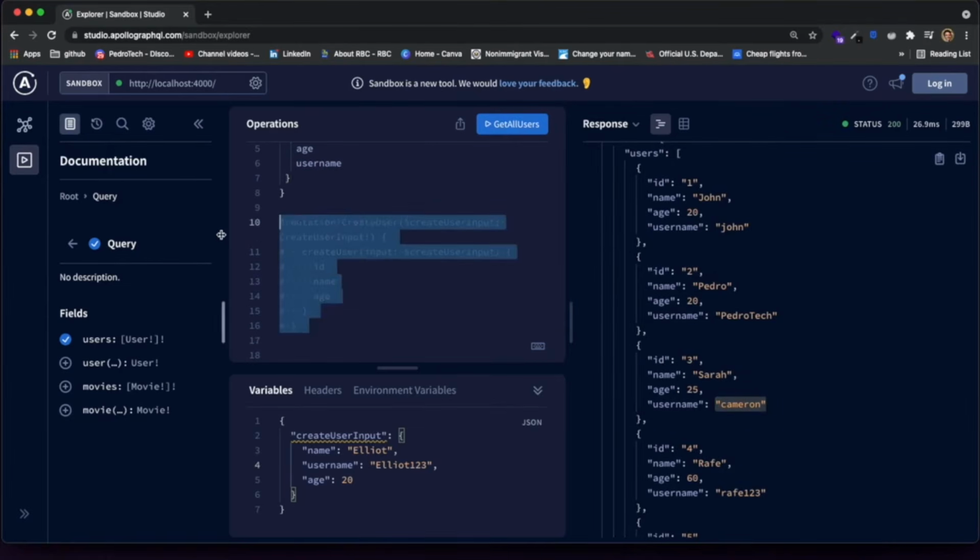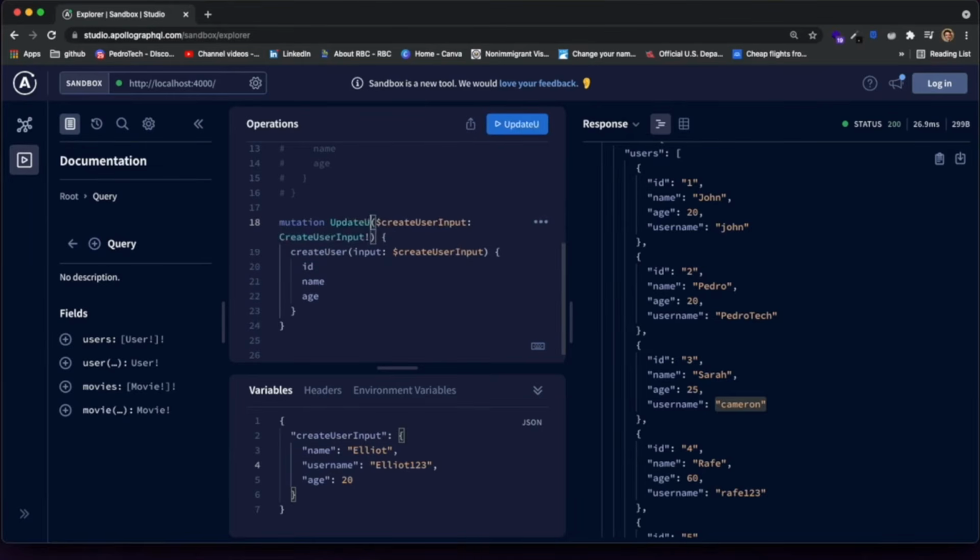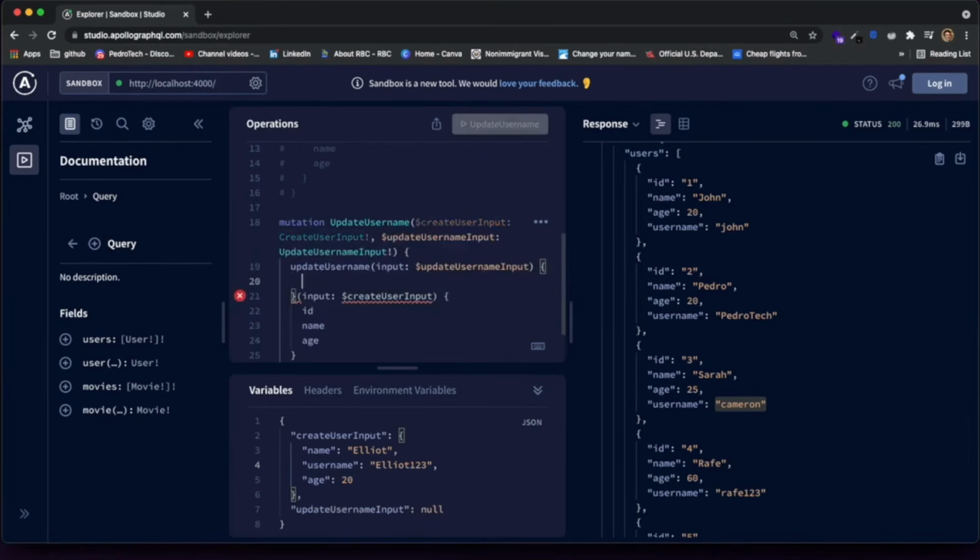So to do that, I'm just going to call a mutation over here. I'm going to just copy and paste it like this. But instead of create user, I'm going to call it update username. And instead of being the create user, I'll just say update username.